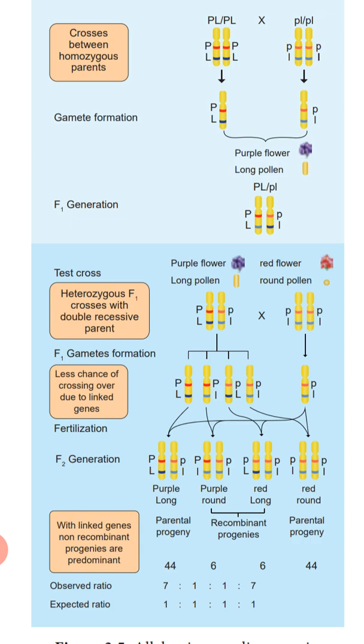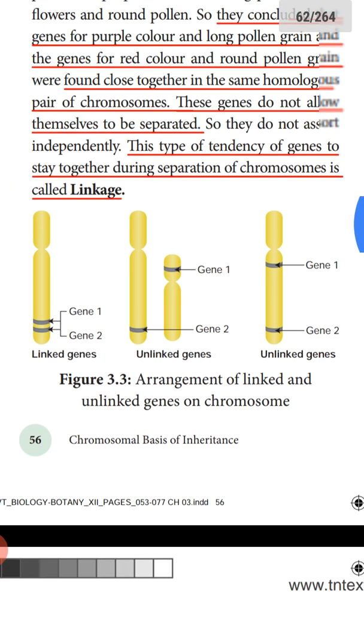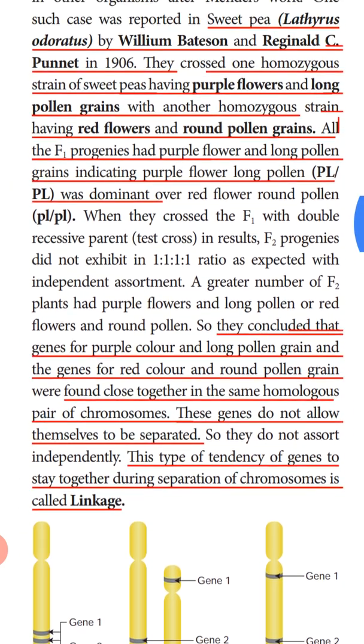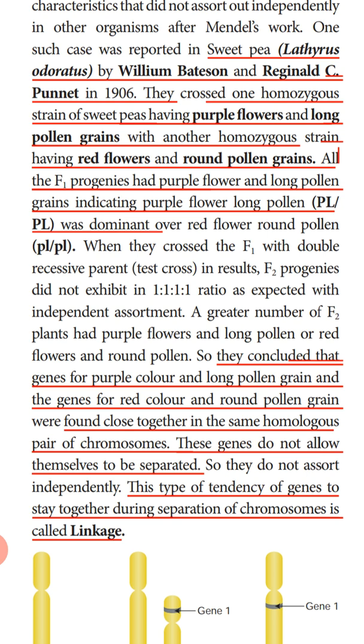According to the dihybrid test cross ratio, the expected ratio is 1:1:1:1. But in this cross, the ratio was found to be 7:1:1:7. Here they gave the explanation for this, as we just saw in the cross, which we are going to read now.